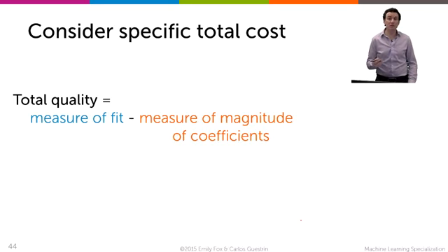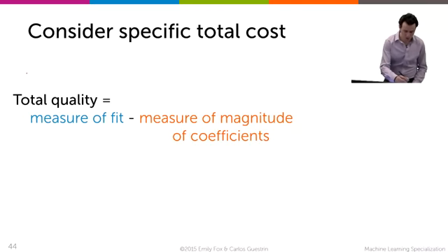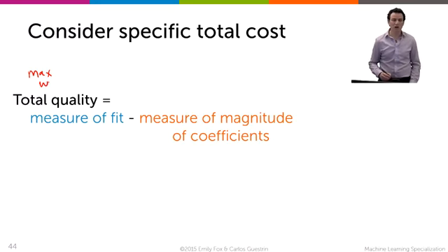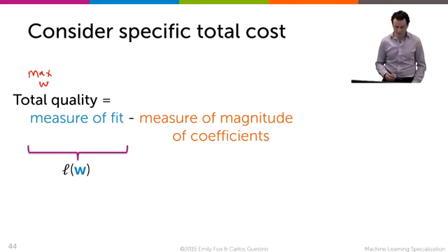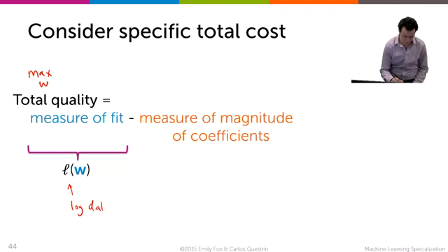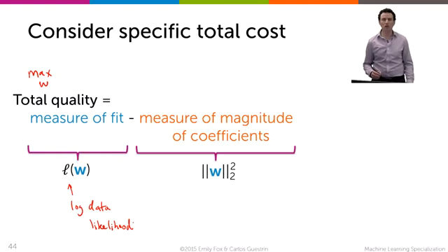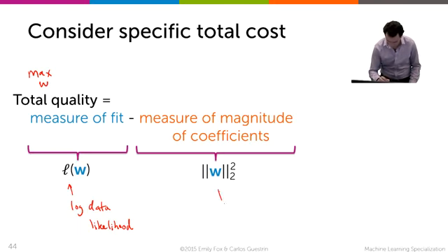So now that we've reviewed these concepts, we can now formalize the problem, the quality that we're trying to maximize. I want to maximize over my choice of parameter w's the trade-off between two things: the likelihood of my data, actually the log of it, so the log of the data likelihood, and some notion of penalty for the magnitude of the coefficients, which will start with this L2 penalty notion.